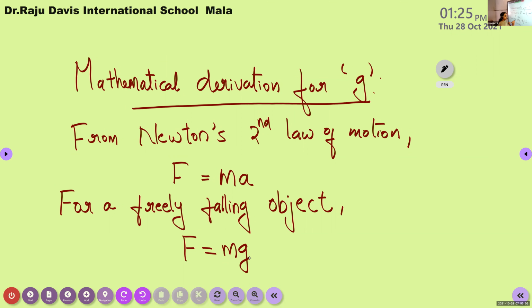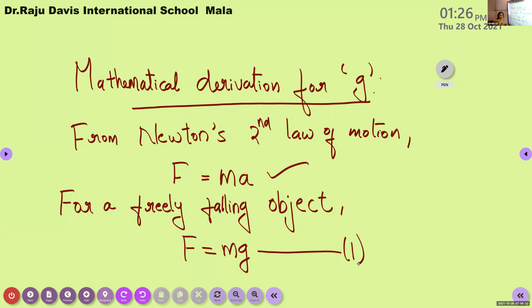Okay, we know that the equation for calculating the force is F is equal to MA. F is equal to the product of mass and acceleration. But for a freely falling object, as we said here, it is not simple acceleration. Here the acceleration is replaced by acceleration due to gravity, represented by small letter g. So the equation becomes F is equal to mg. Instead of ma, here it becomes mg. So put this as equation number 1.